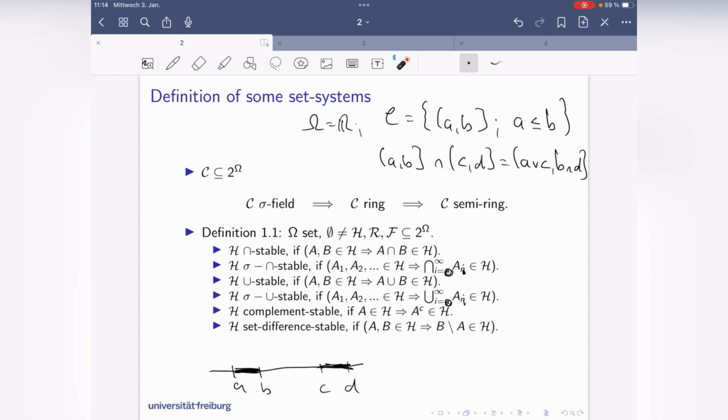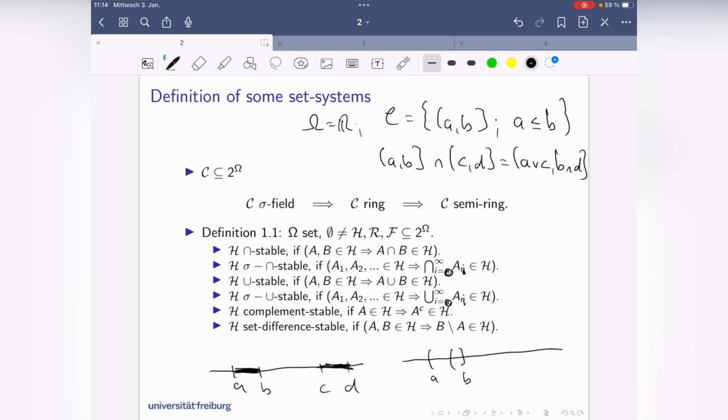And set difference stable, you have to be a bit careful. Set differences are, if you have A and B, then B without A is the set difference. And are the intervals here set difference stable? At first you might be tempted to think it could be the case.